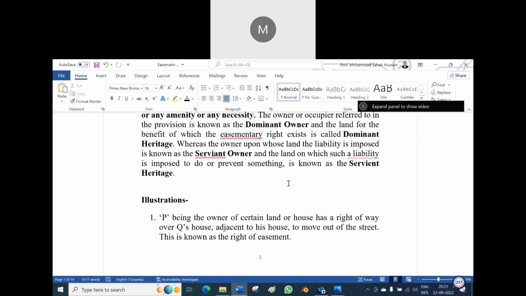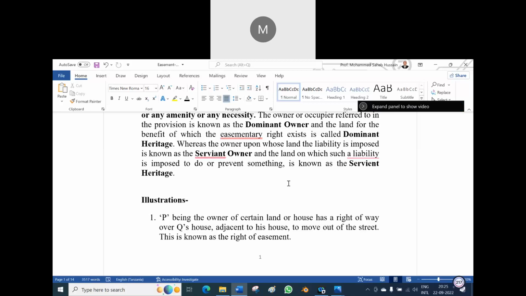If you are silent there, I cannot move. The person who is the owner or the occupier of the property is known in two ways. What are they? The person who is the owner of the property or the occupier of the property will be known in two ways. Number one, dominant owner. Number two, servient owner.